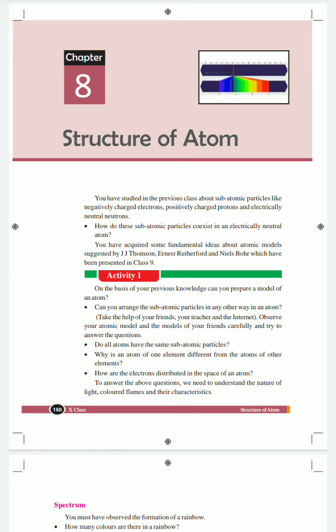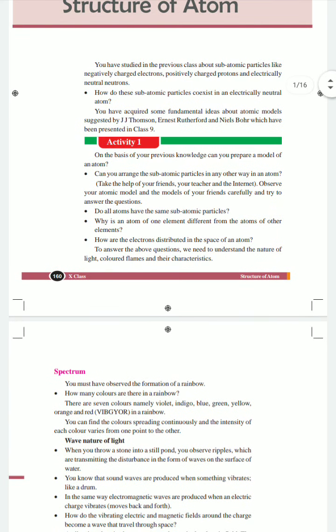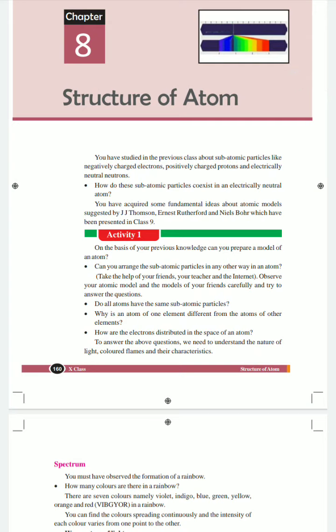To answer all these questions, we have to understand the nature of light and colored flames and their characteristics. To know how the subatomic particles are placed in the atom, and why the structures of atoms differ from one to another, we first have to know about the nature of light. That means we have to know what wavelength and frequency are, and what their characteristics are.